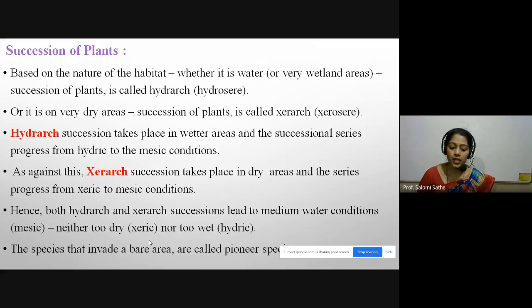And in case of xeric condition, where there is a dry condition, again it progresses from xeric to mesic. Means in both cases the mesic is the middle stage. Hence both hydrarch and xerarch succession lead to medium water condition, neither too dry nor too wet.